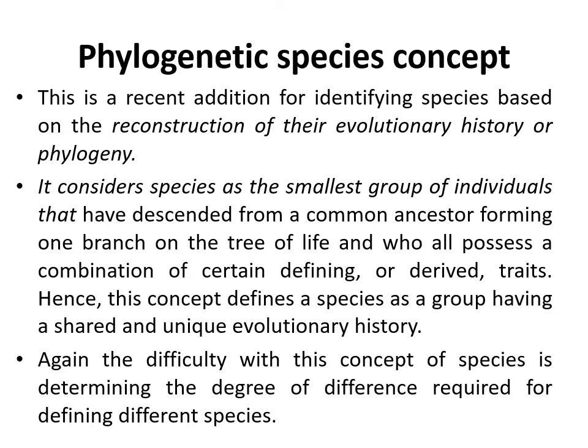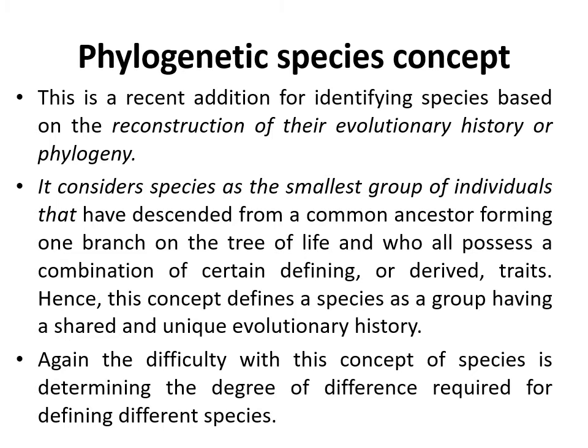Phylogenetic species concept, this is a new one where it is identifying species based on the reconstruction of an evolutionary history, or phylogeny, and it considers species as the smallest group of individuals that have descended from a common ancestor, forming one branch on the tree of life, and who all possess a combination of certain defining or derived traits.